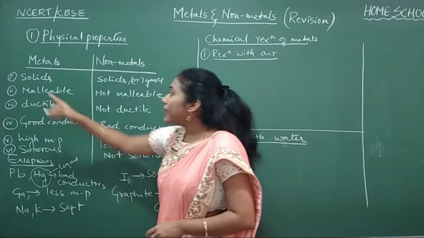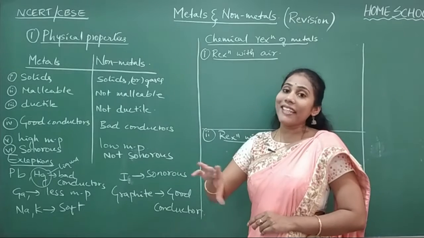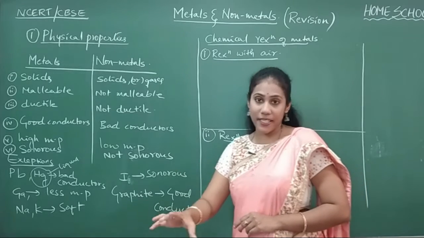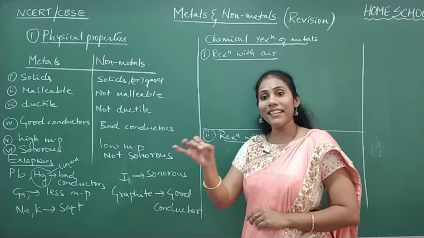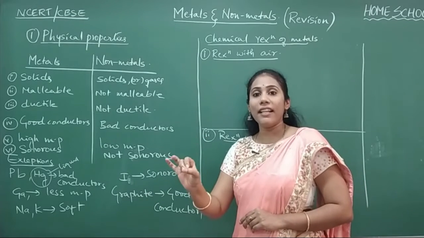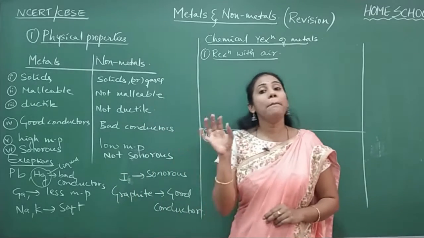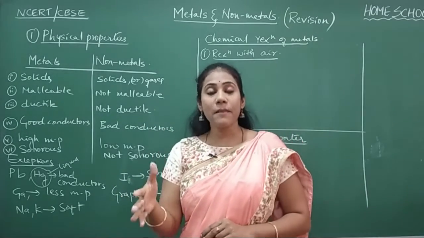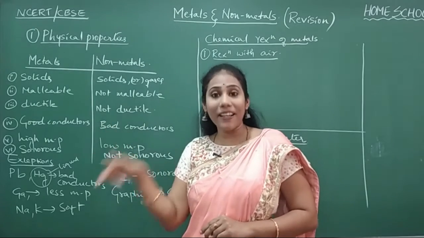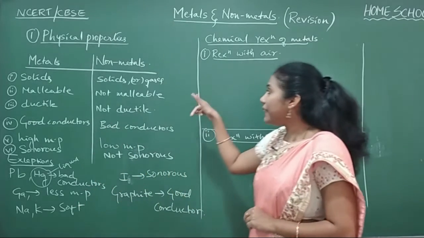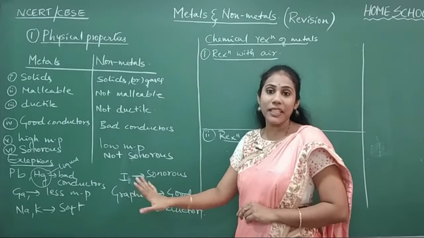They have a property called malleability. What do you mean by malleability? Making an element into thin sheets. In the market, copper sheets are available, iron sheets are available, aluminium sheets are available. So you can beat a metal into thin sheets. Such a property is called malleability. Metals have that malleability property. And coming to the non-metals, they are not malleable. You can't make them into thin sheets.